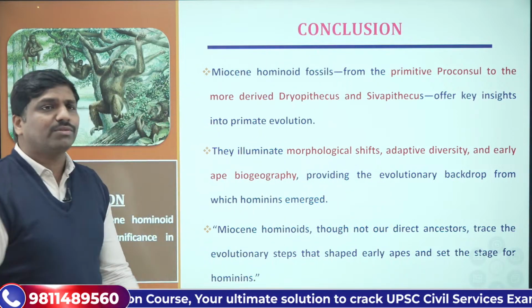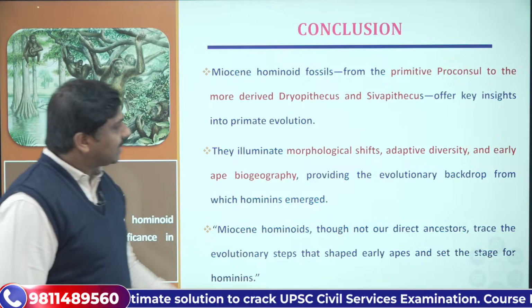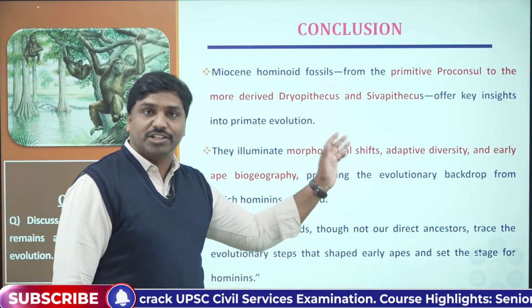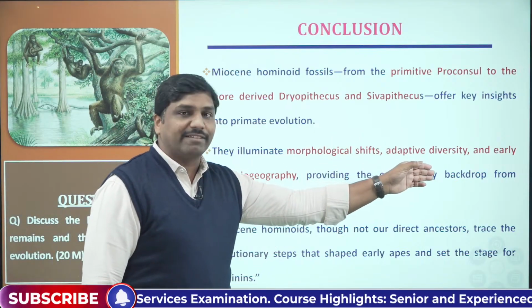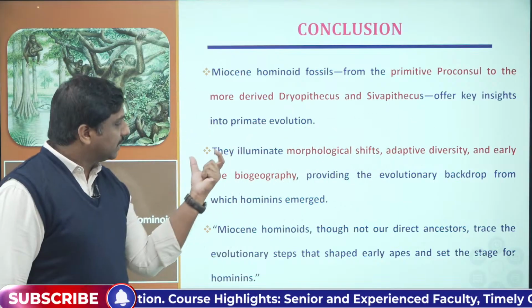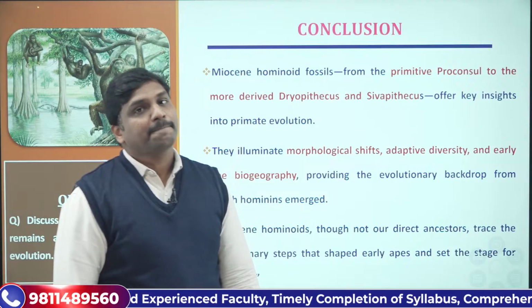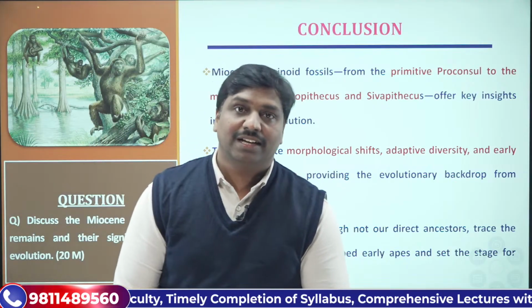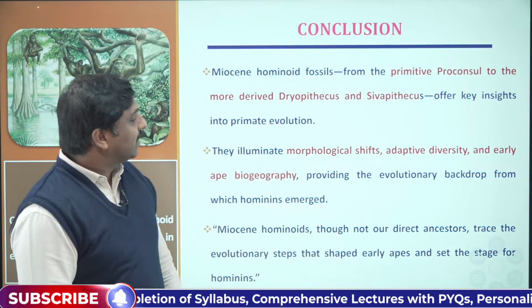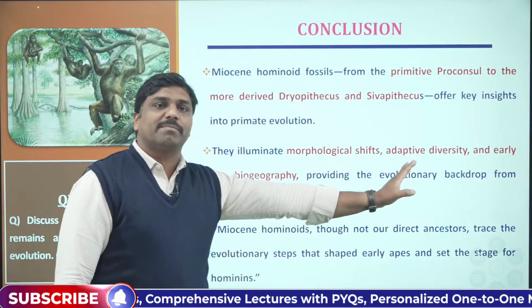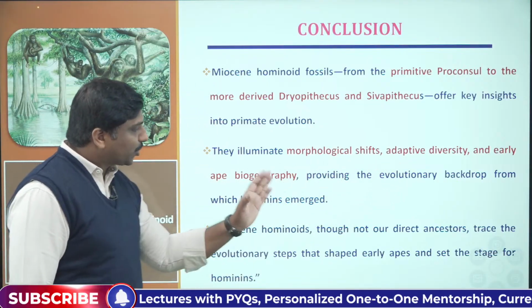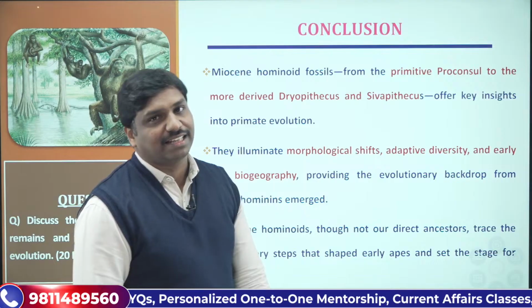Then what do they give us? They illuminate morphological shifts, adaptive diversity, early ape biogeography, that is where they were distributed, biological as well as geographical studies, and they provide the evolutionary backdrop from which hominins emerged. That is another important aspect.